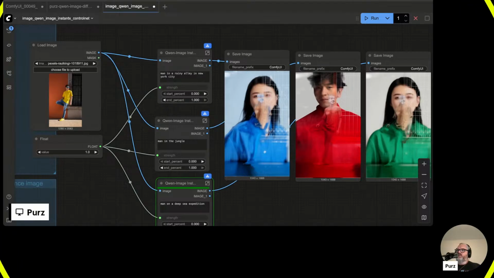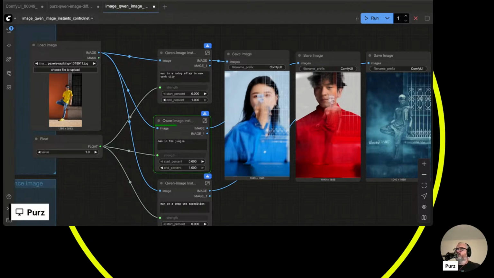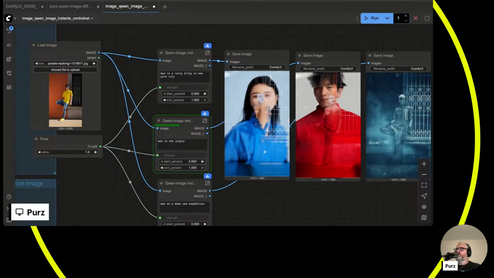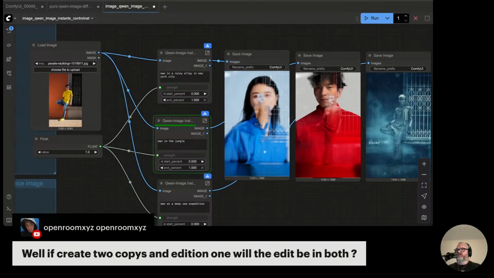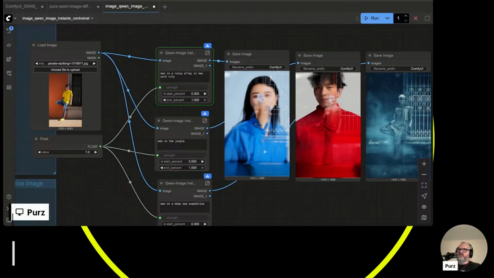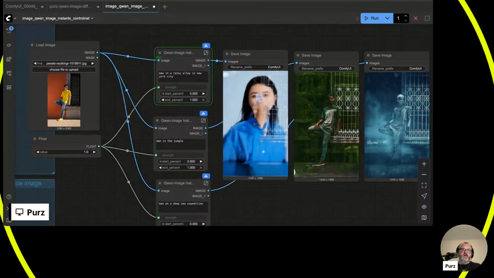If you map it right, you can do feedback loops on a single subgraph as long as there's no real actual loops on the flow, which is interesting. Oh, really? Oh, that's pretty cool. If I create 2 copies and edit one, the edit will be in both. No. If you create 2 copies and edit one, the one you edited will be edited. The one you did not edit will not be edited. The subgraphs are not currently linked. That's not to say it won't happen down the road, but right now that is not how they operate.